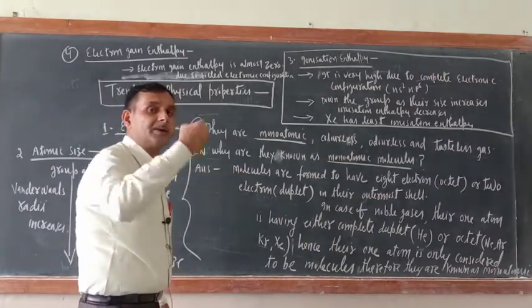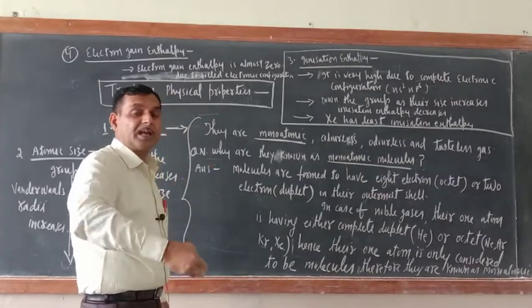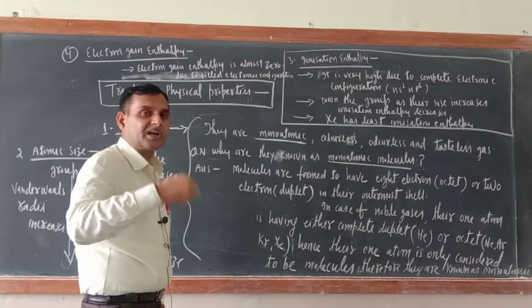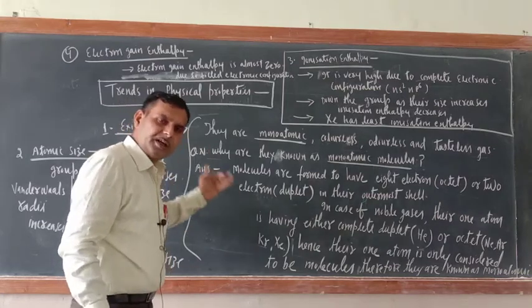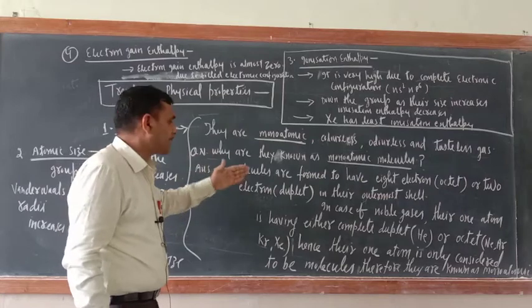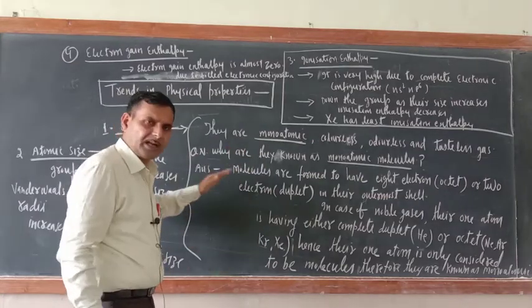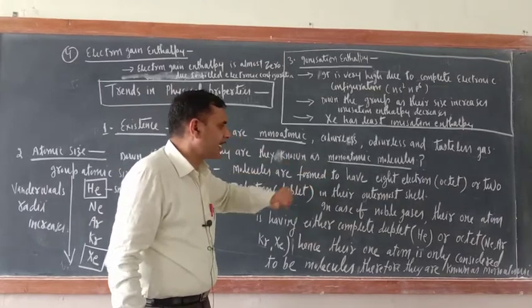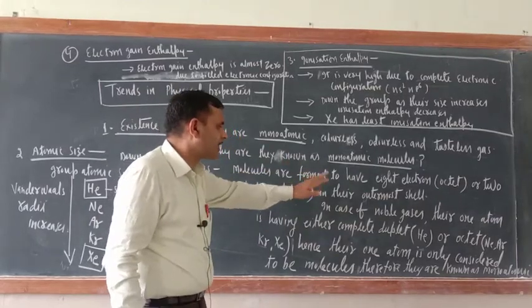It is equivalent to the molecules because elements are combining into molecules so that their duplet or octet is completed. So their one atom itself is equivalent to molecules, that is why they are known as monoatomic molecules. Answer is written here. Molecules are formed to have 8 electrons or 2 electrons in their outermost shell.